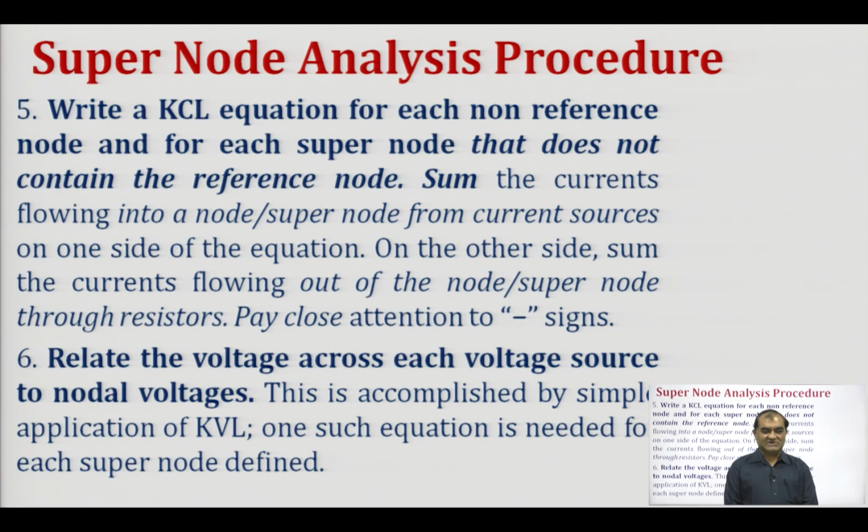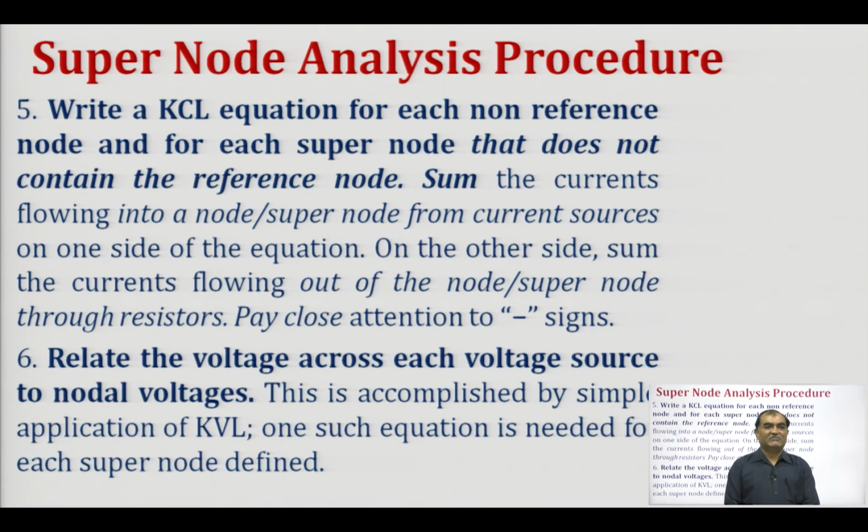So, we have to be very careful in choosing the reference node. If a voltage source is present between any given node and the reference node, then that portion will not form a supernode. If there is a voltage source present between two non-reference nodes, then it will be termed a supernode, and we have to keep very close attention on the signs of the source, that is, which terminal is positive and which terminal is negative.